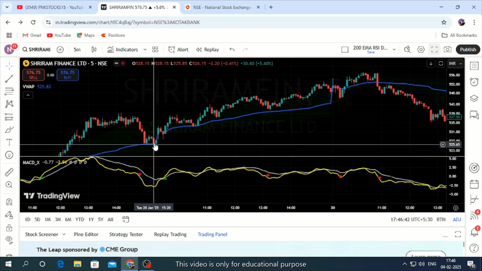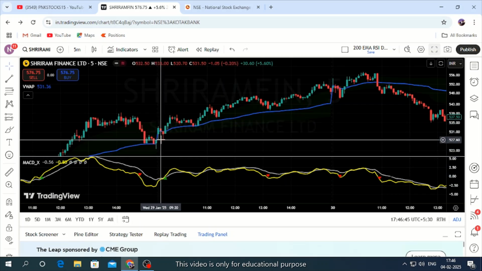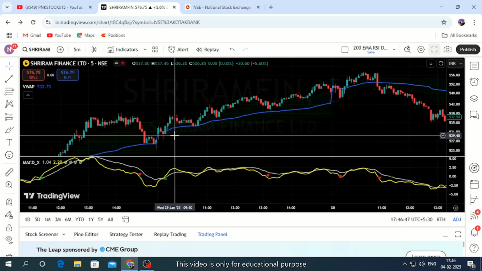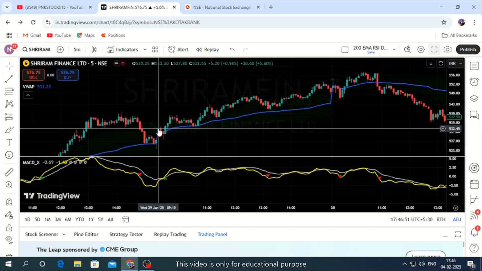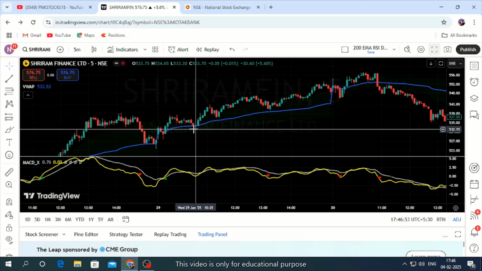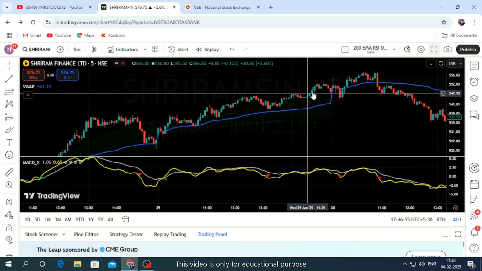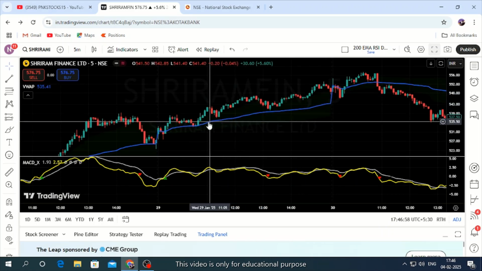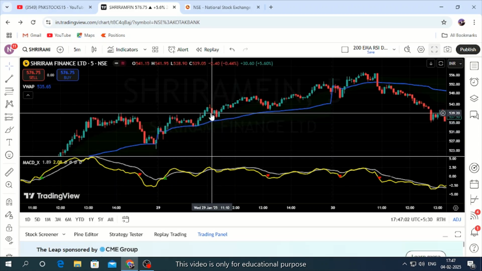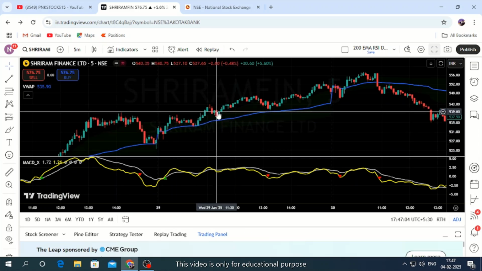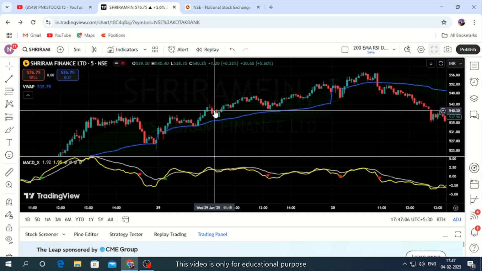Crossover happened, candles are moving up. See the hammer candle. If you find a hammer candle, color doesn't matter, on top of it is your buy. But if you miss, you got again a morning star kind of a candlestick, you can move on. And if you missed this kind of a trade somewhere, see this bullish harami candlestick pattern.